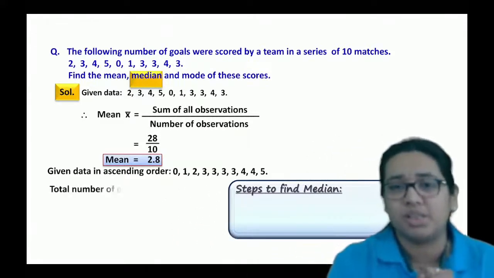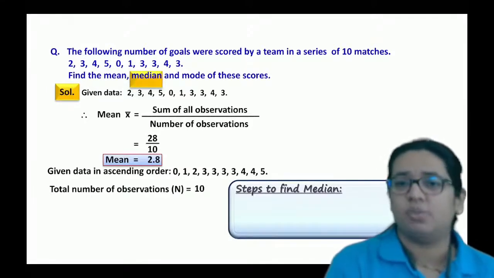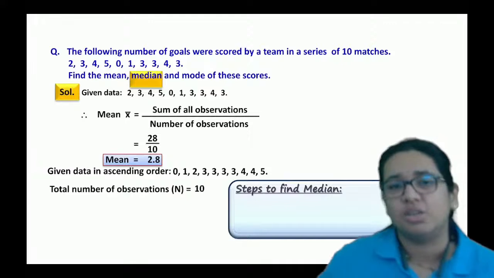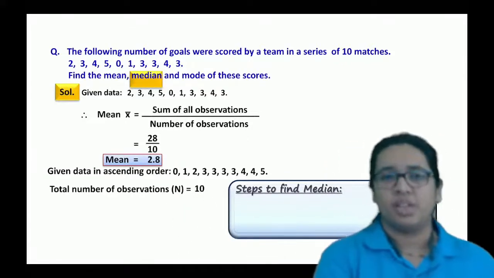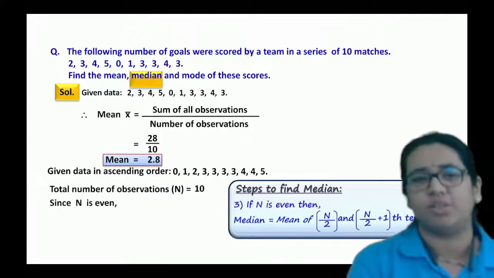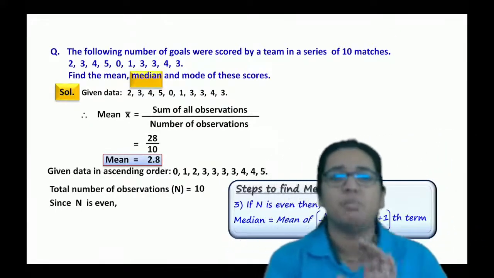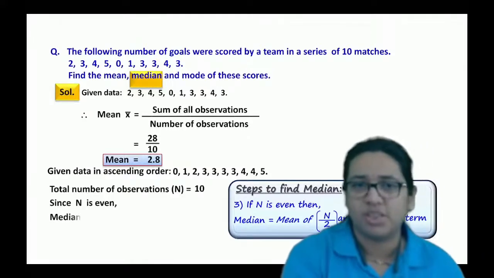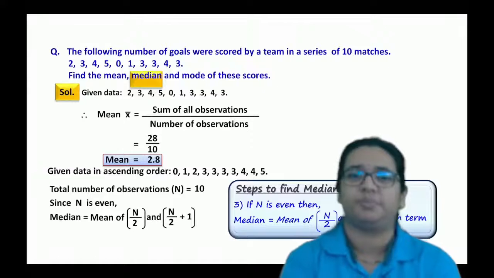So the next step is, how many observations are there? I can see there are a total of 10 observations. As n is even, hence median is nothing but the mean of the n by 2th observation and the n by 2 plus 1 observation.